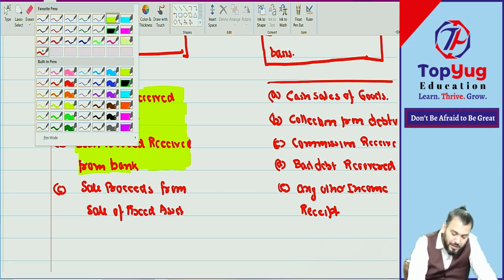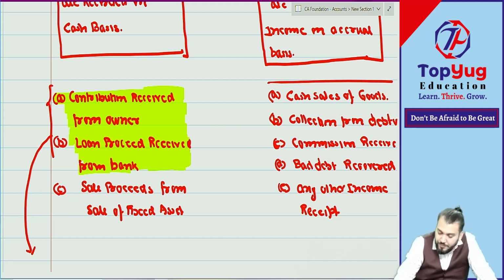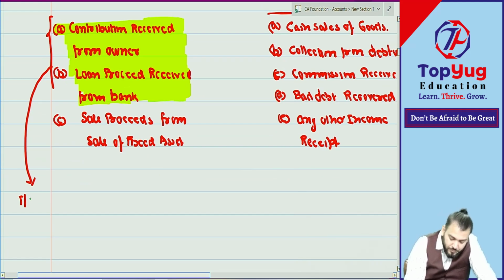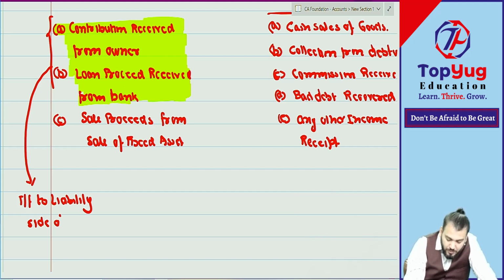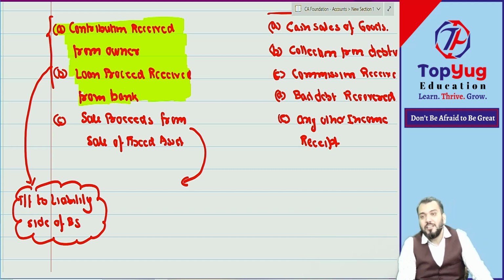So points A and B are transferred to the liability side of the balance sheet. But proceeds from sale of a fixed asset are not transferred to the liability side.